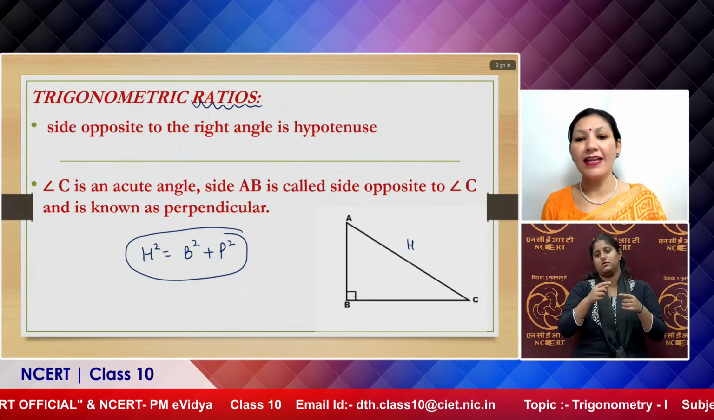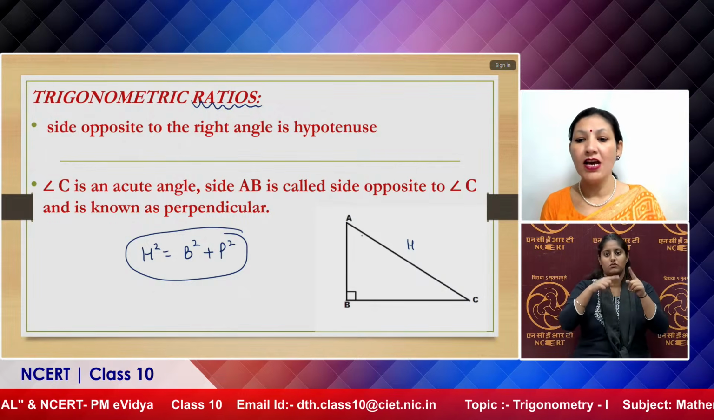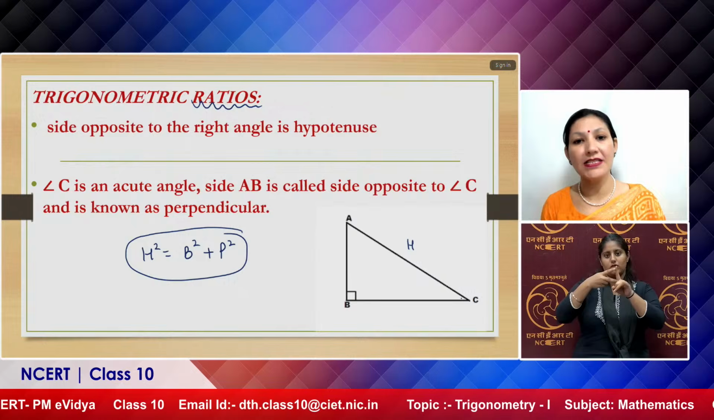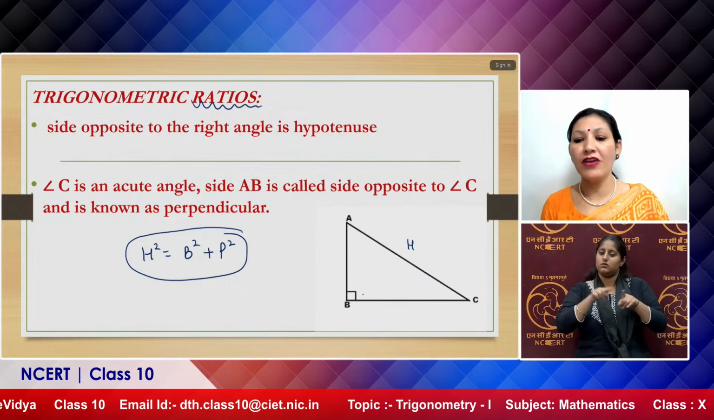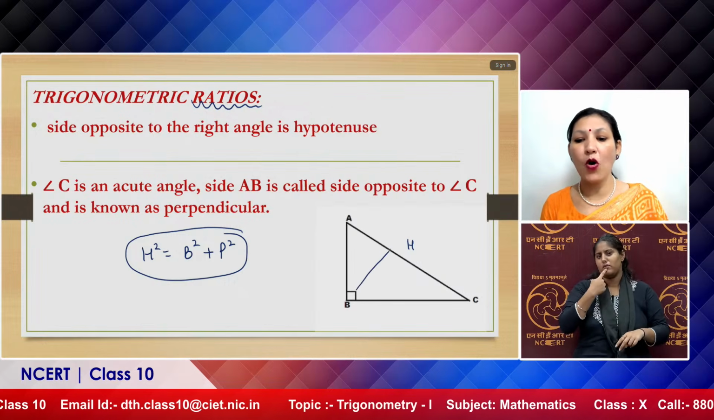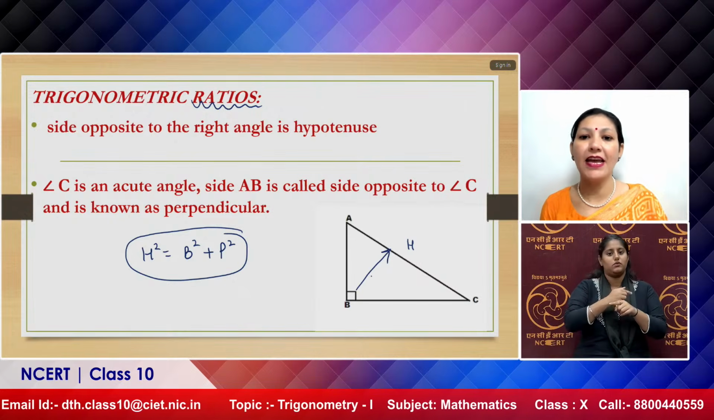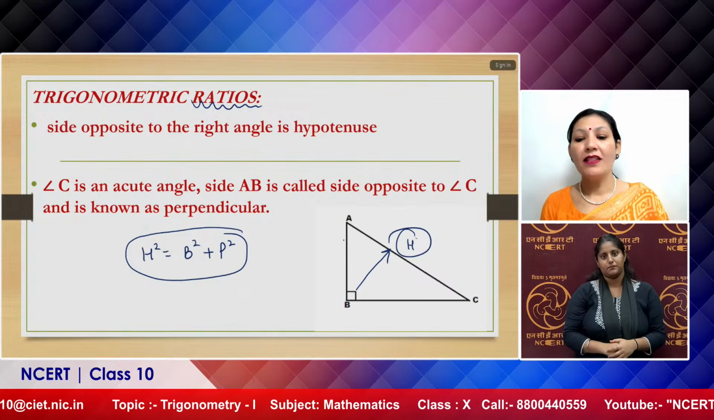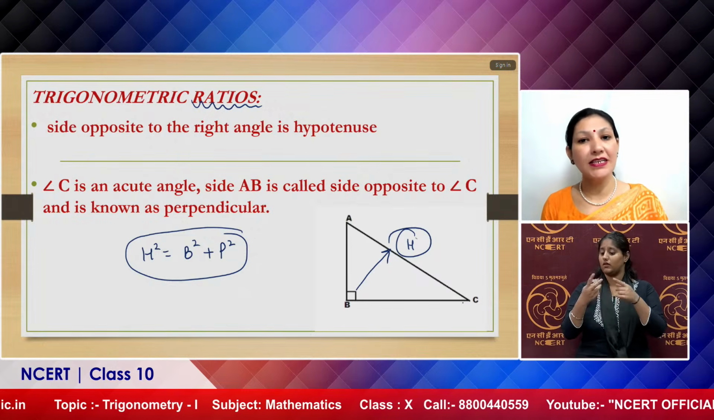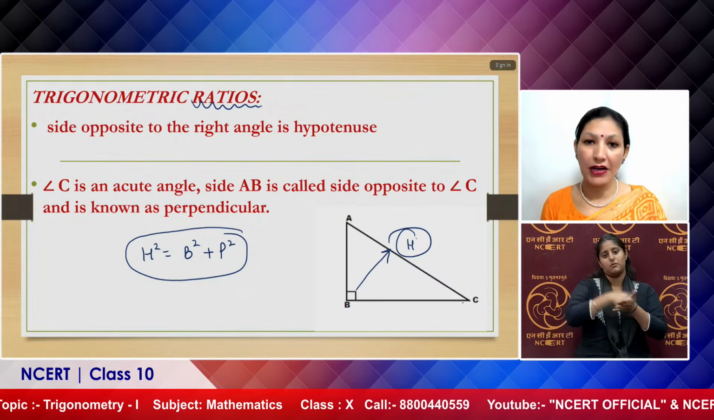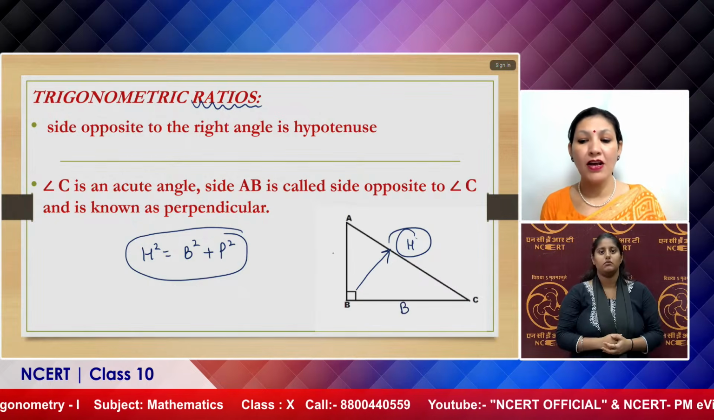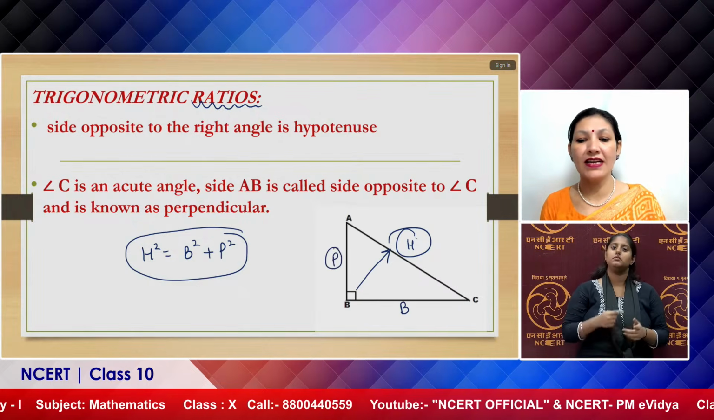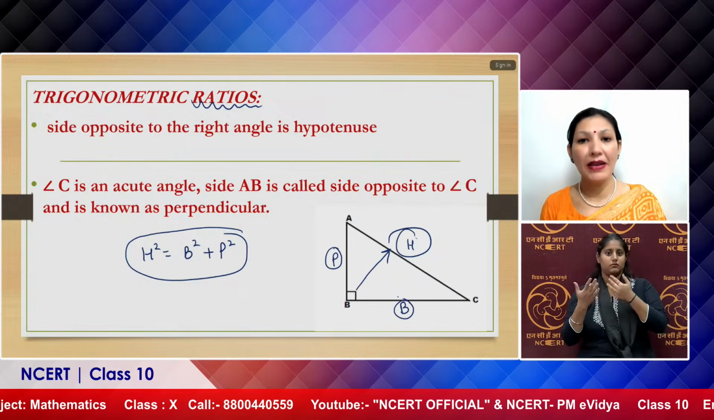You can see a right angle triangle here on the screen. It is triangle ABC. In this triangle, the side opposite to the angle of 90 degree is known as the hypotenuse. The remaining two sides will be considered as base and perpendicular, base and height. So let me say this side as base and this side as perpendicular.